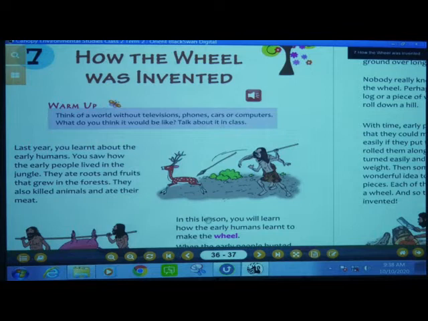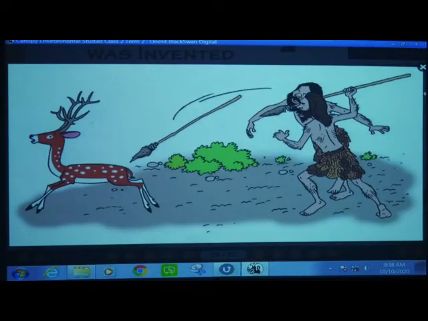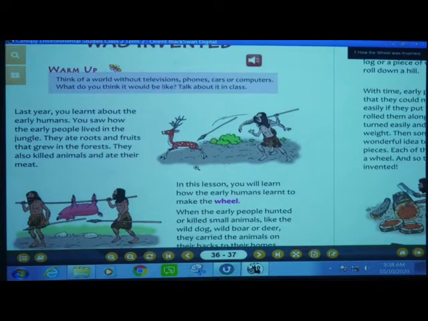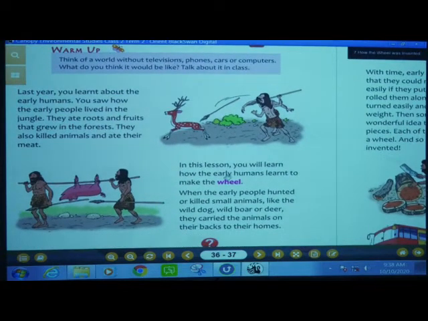Okay. Now see, in this lesson we can see how this man is hunting the animal, and after hunting the animals they used to take these animals and go home. Then in this lesson you will learn how the early humans learned to make the wheel.